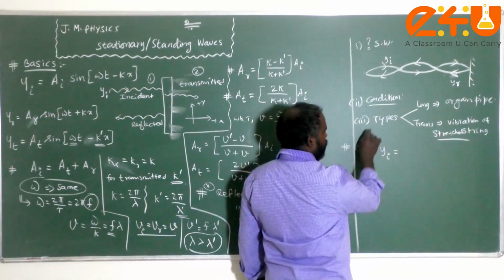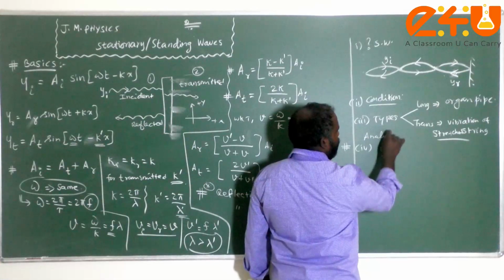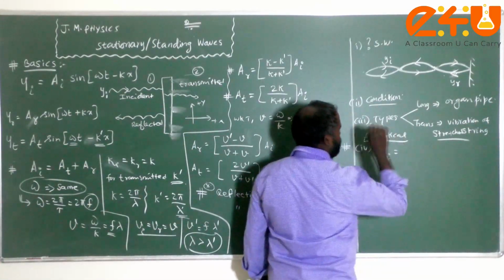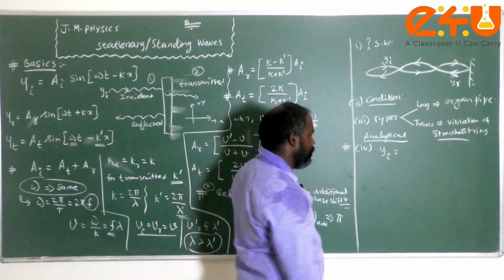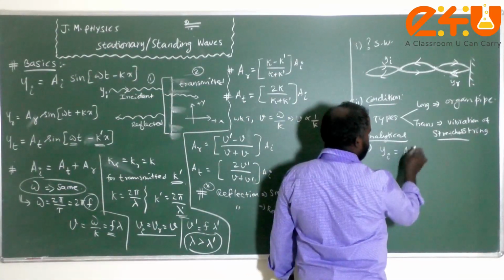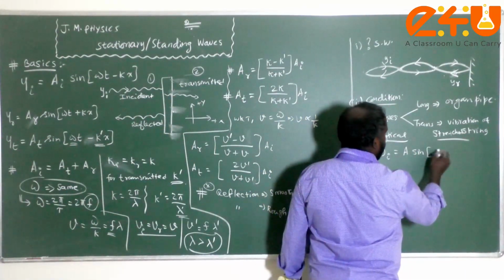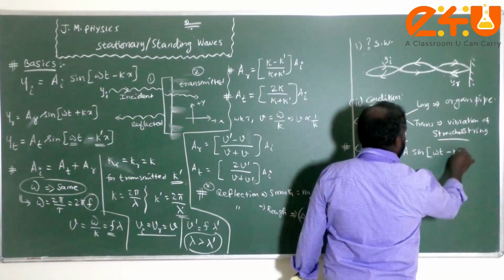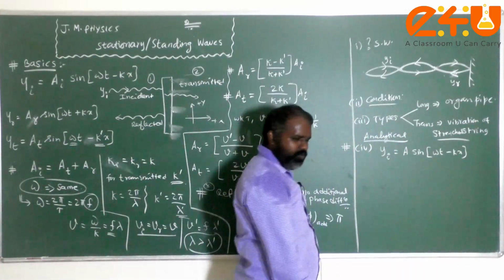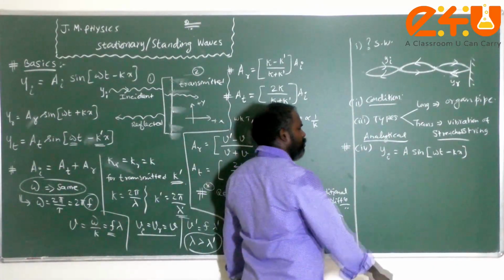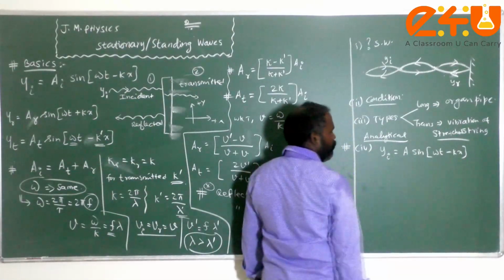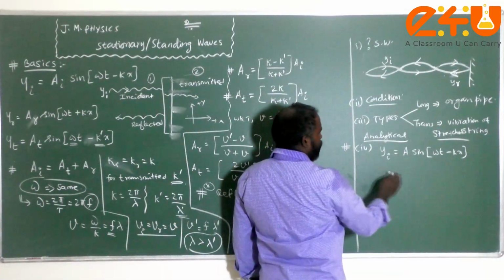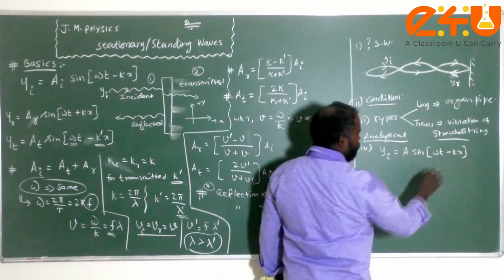Yes, that is the analytical treatment for standing waves. Now please see that y incident is taken to be a sine of omega t minus kx, or you can take this as kx minus omega t. It doesn't matter. So this wave is nothing but the incident wave.